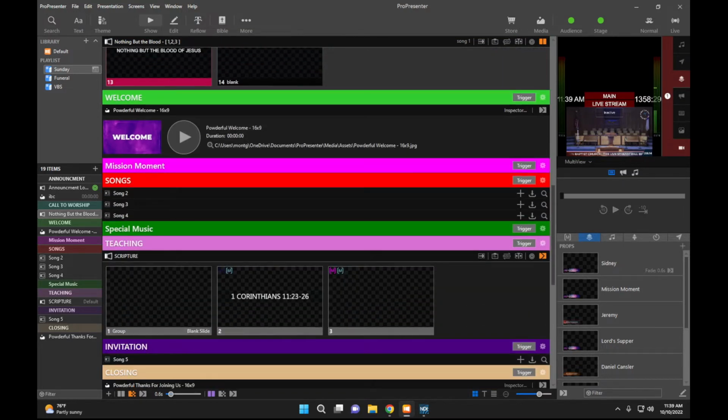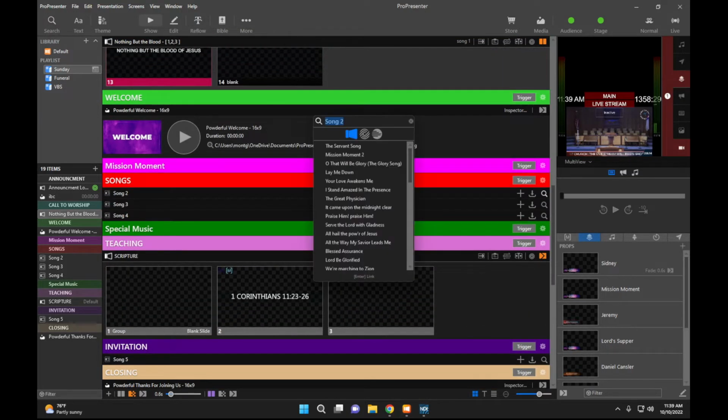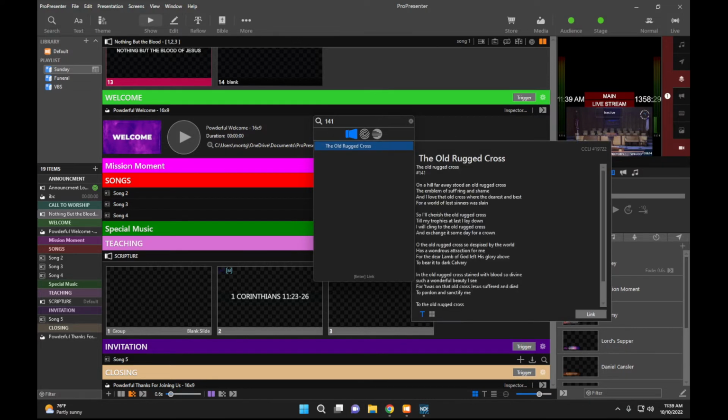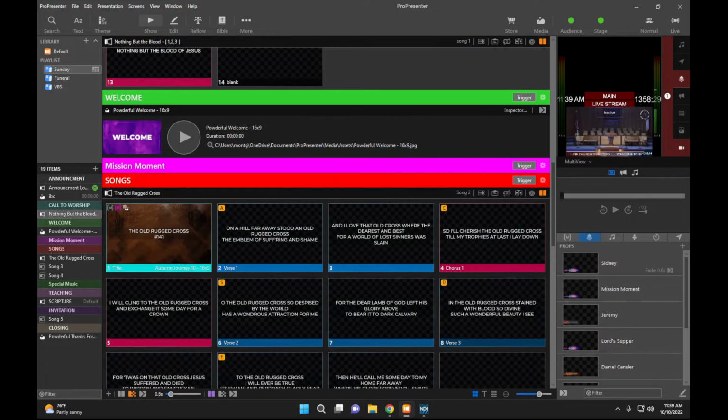All right, so we're going to move down to song 2. Song 2, we have The Old Rugged Cross, and that's 141. So under ProPresenter, we're going to type in 141. If it's not there, you can just type in The Old Rugged Cross, or you can look it up in Song Select. We've already got it in here, so we're going to link that.